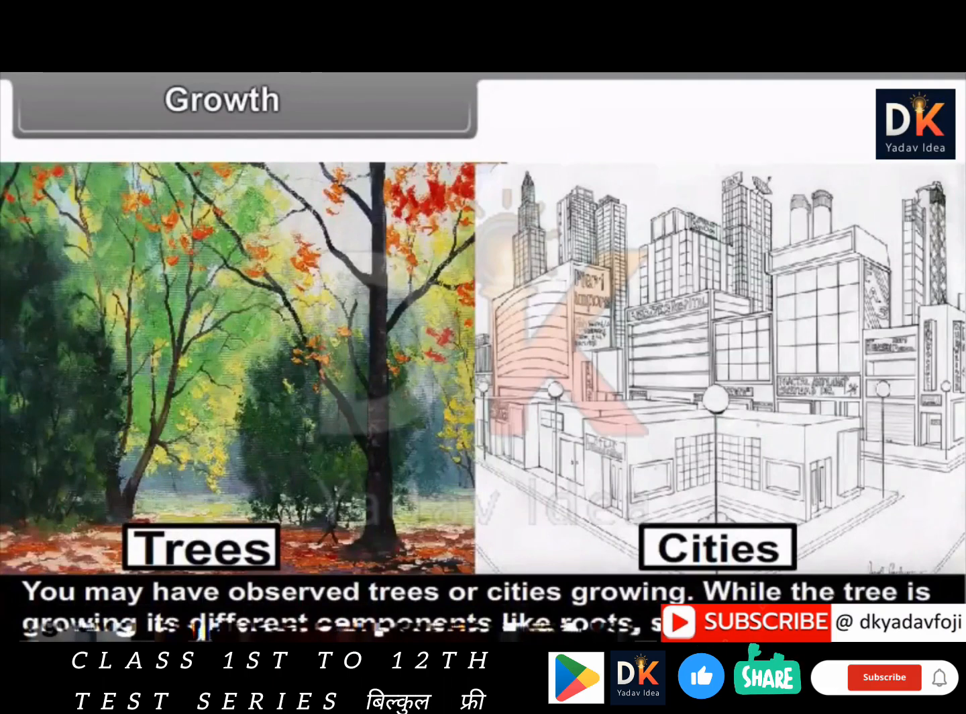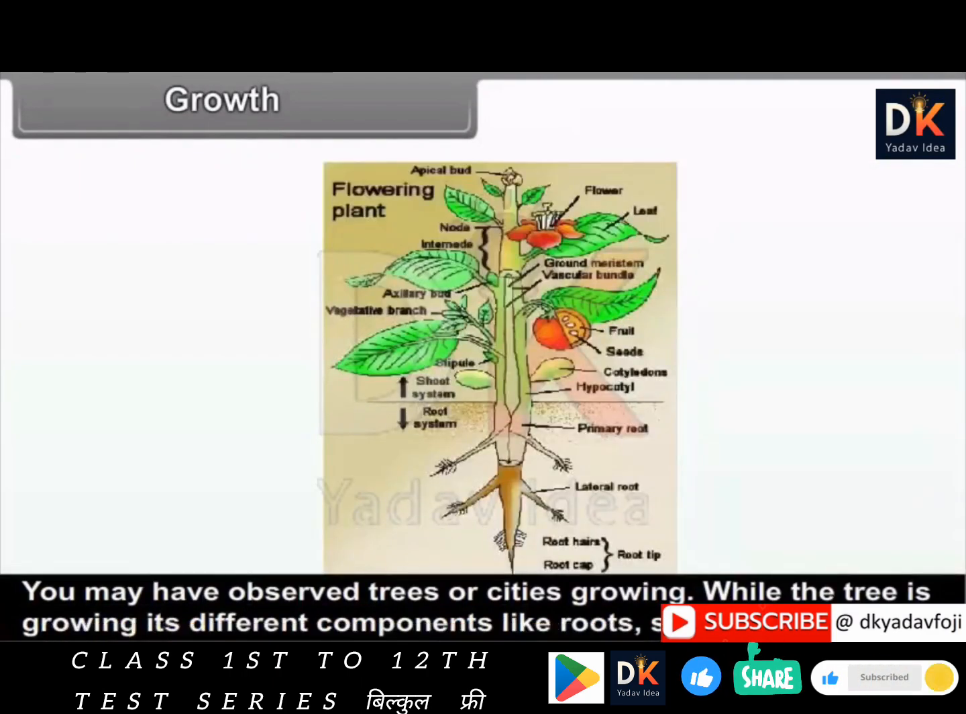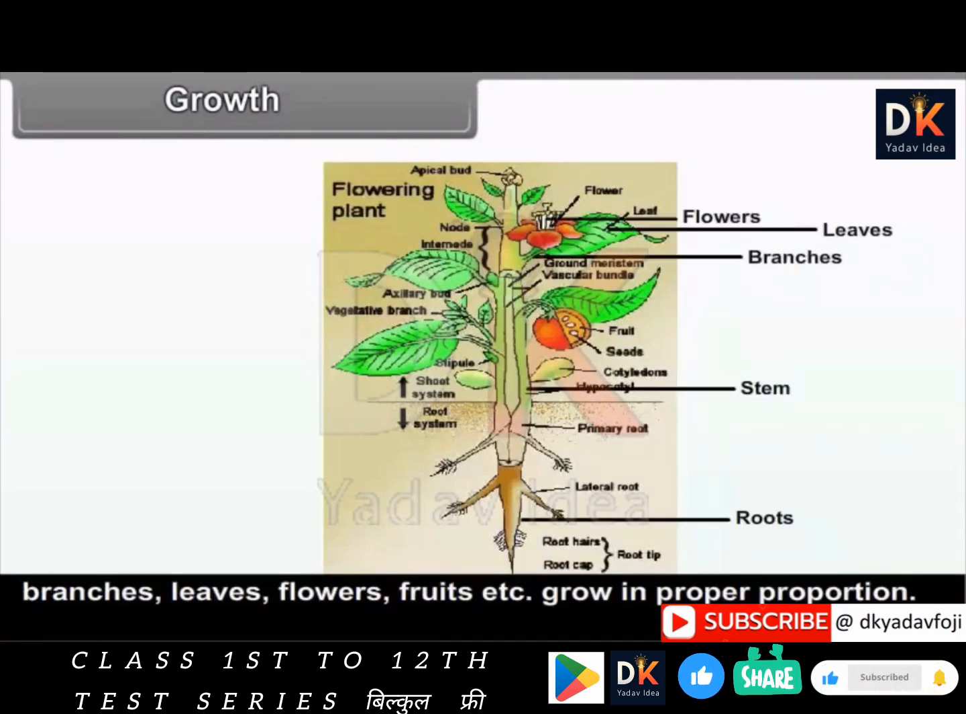You may have observed trees or cities growing. While the tree is growing, its different components like roots, stems, branches, leaves, flowers, fruits, etc. grow in proper proportion. None of the single component grows abnormally. All components grow with due proportion. Such a growth of all the components in due proportion is called all-around growth. Of course, a tree is a well-organized system. Hence, its all-around growth becomes easy. However, all the things do not have such an organized system. These facts imposed limitations on all-round growth.